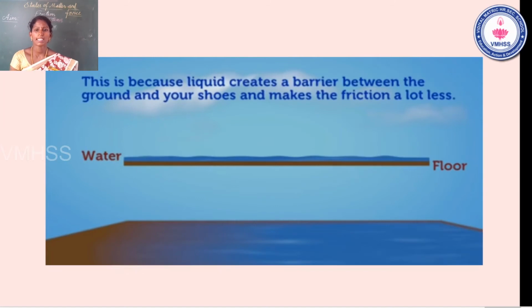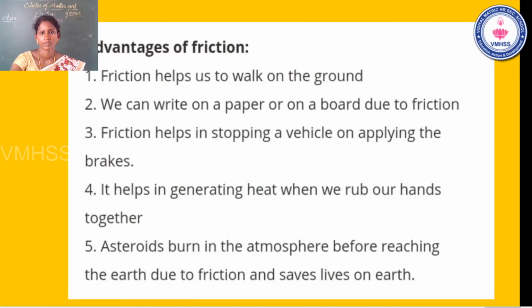This is because the liquid creates a barrier between the ground and your shoes and makes the friction a lot less. In a smooth surface, a wet floor means low friction. The friction level is lower on a smooth surface, so you can fall down easily.